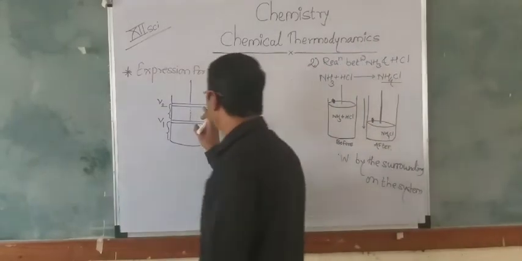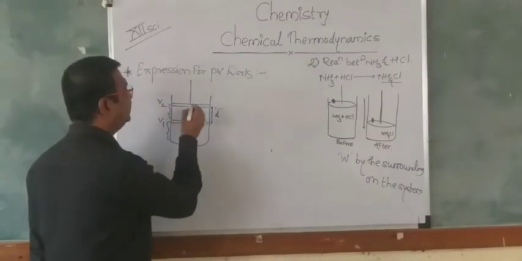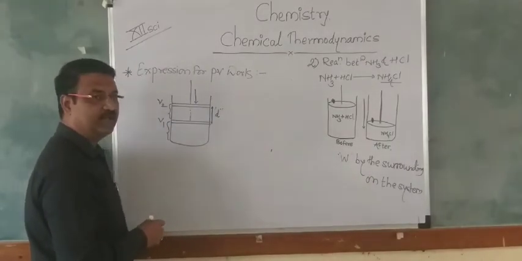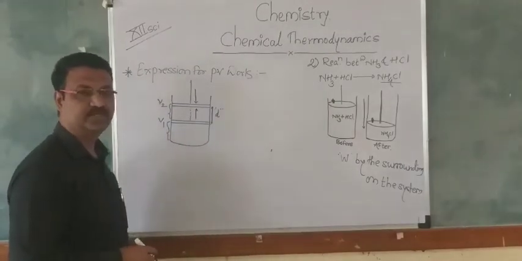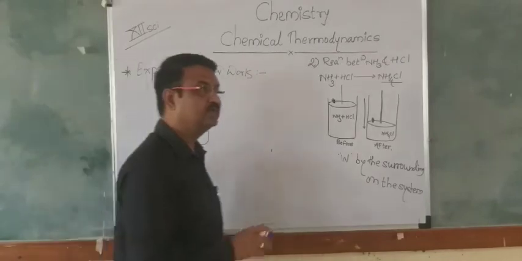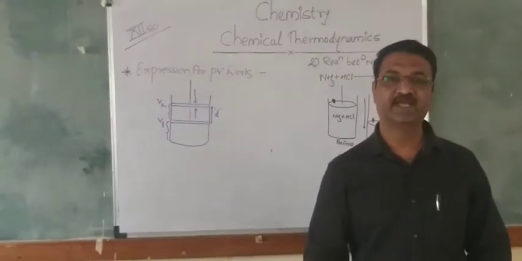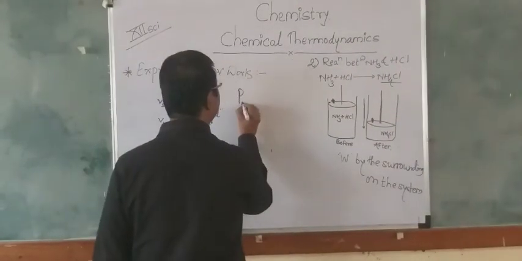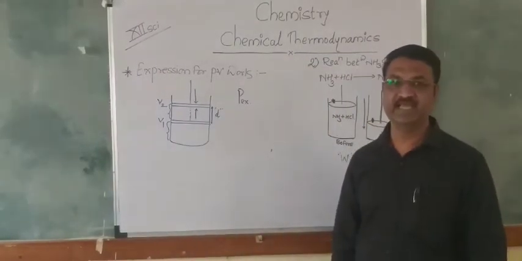But that piston will contain some area, and on that area there will be some external pressure, and also the gas will contain the opposing pressure. So on the basis of that, we can consider the pressure. The external pressure will be denoted by PEX.